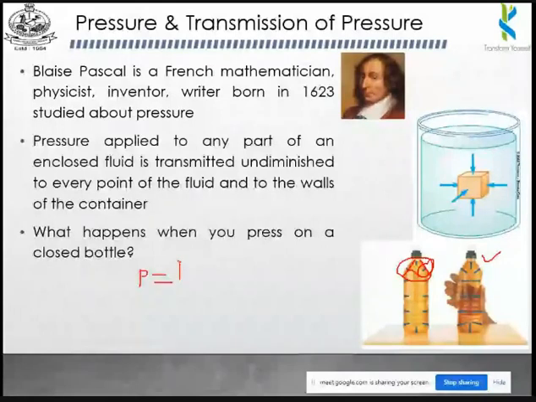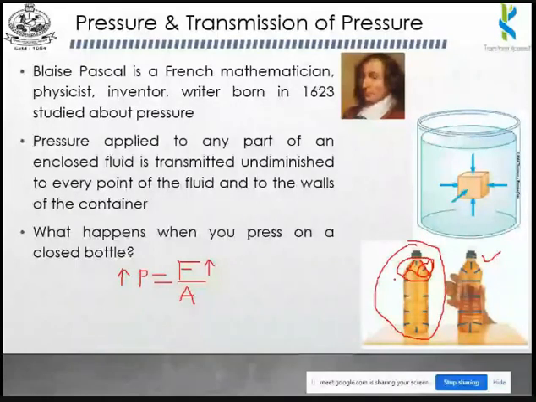So what is the meaning of this formula? If the force increases, there will be an increase in the pressure. So now look at here. In our first diagram, we are having a force. We are having a pressure force, like it is surrounded with the atmospheric air.